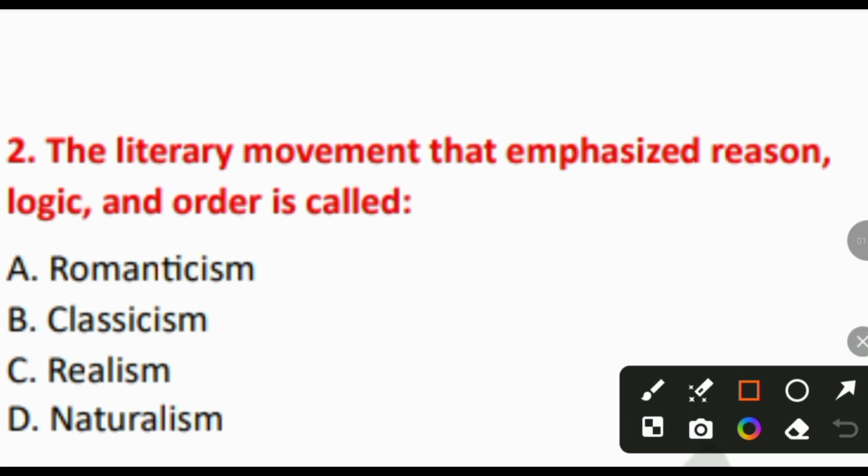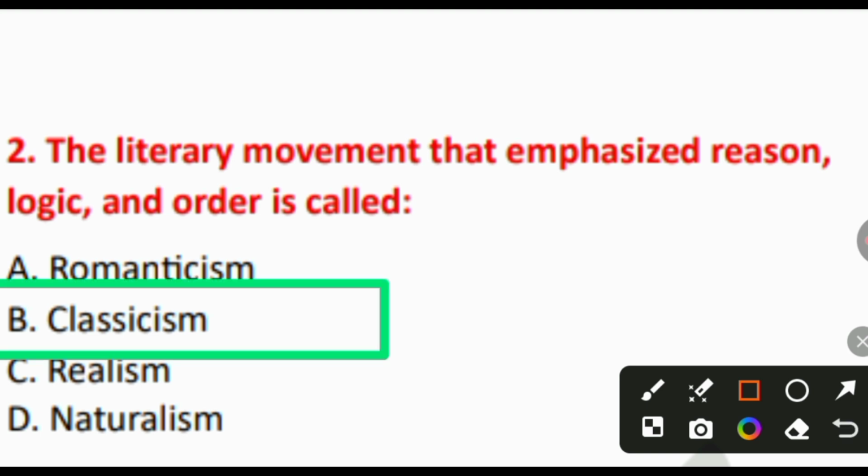2. The literary movement that emphasized reason, logic and order is called A. Romanticism, B. Classicism, C. Realism or D. Naturalism. So the right answer is option number B, Classicism. Classicism valued reason, discipline, balance and rules in literature.